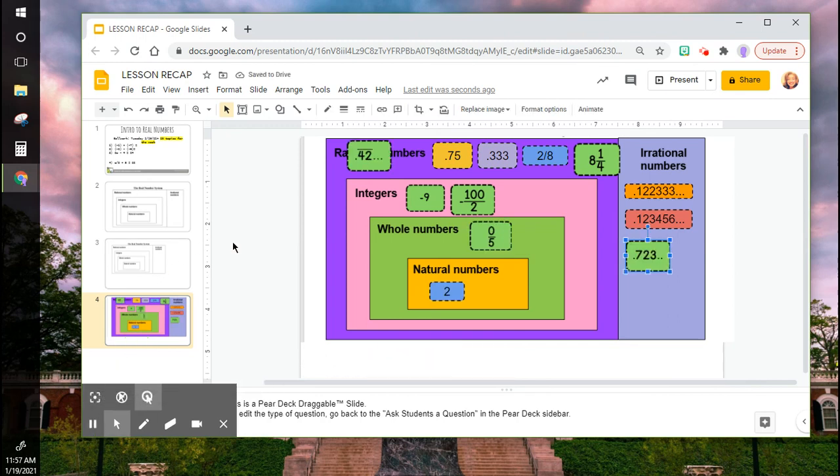Okay, and we sorted the last 3. So you'll see the rational number of actually 4. 0 over 5 is just 0. So that's a whole number, and that's the first box it fits in. So a natural number is also a whole number, is also an integer, is also rational. So if I know something is all of those things, I have to sort it like that.